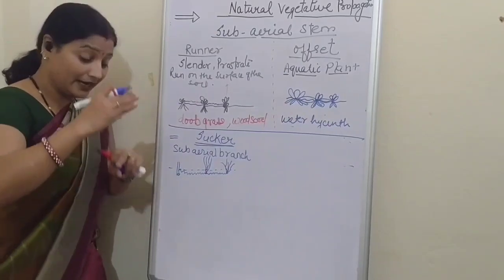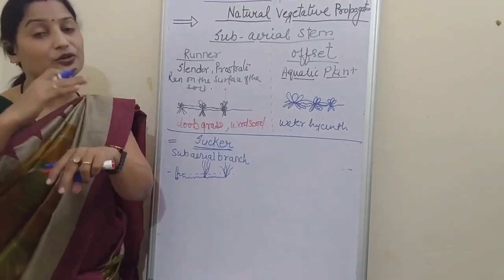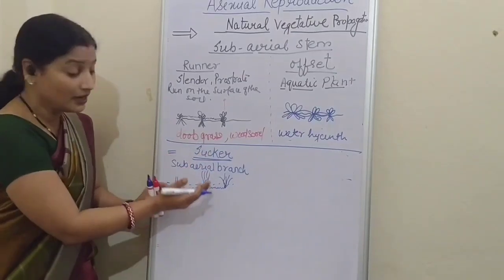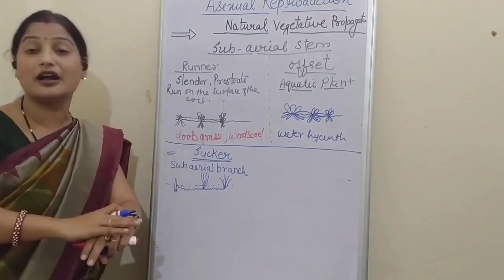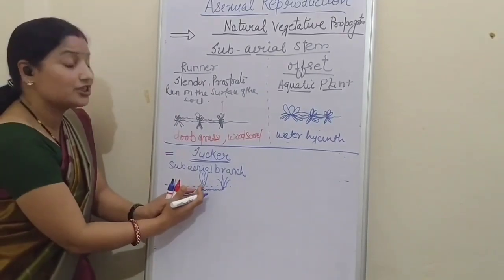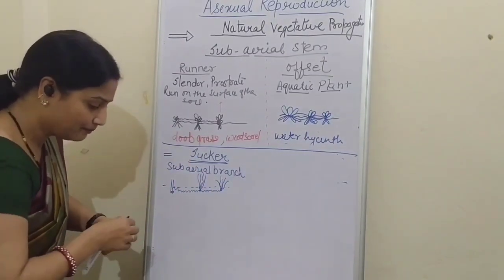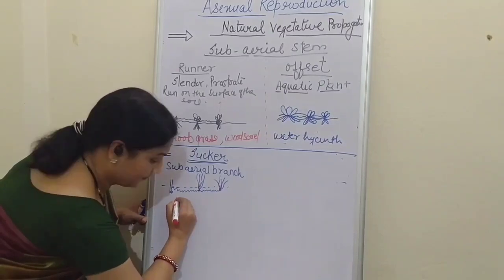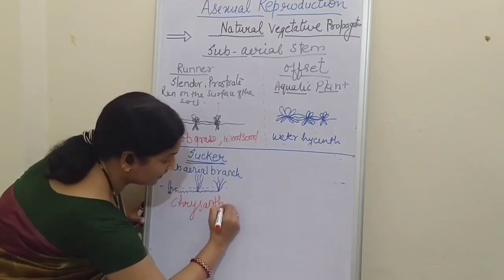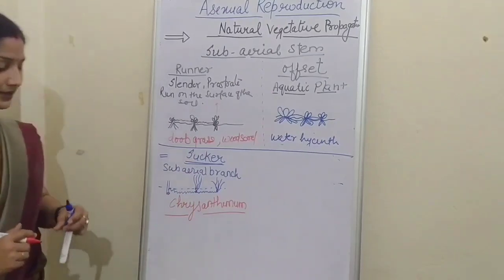Keep this in mind. In runner, the plant is growing on the surface of the soil, and wherever the node touches the soil, the new plant originates. But in case of sucker, the stem is moving under the ground, and wherever the node gets nutrients and everything, it originates the new plant, and then the new plant comes out. The common example is chrysanthemum. This is the common example in case of sucker.